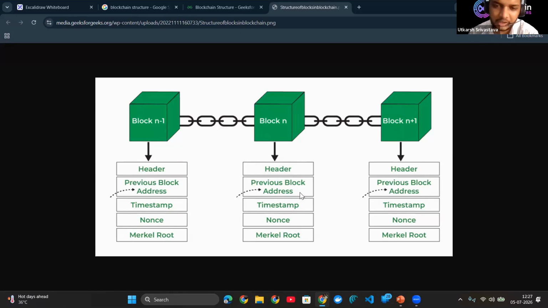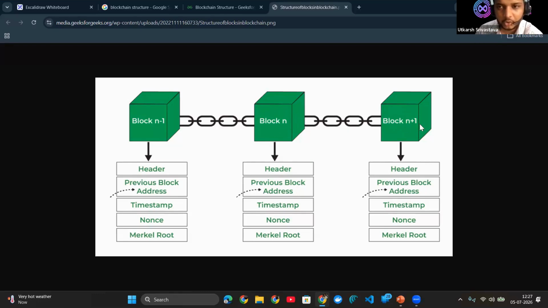We will now explain how changing just one block will invalidate all the blocks in the blockchain. Let's suppose I change some data here. The transaction changes, and once it changes, the hash of this block changes. As this block is connected to the next through the previous block hash, that hash also changes, so the connection breaks.